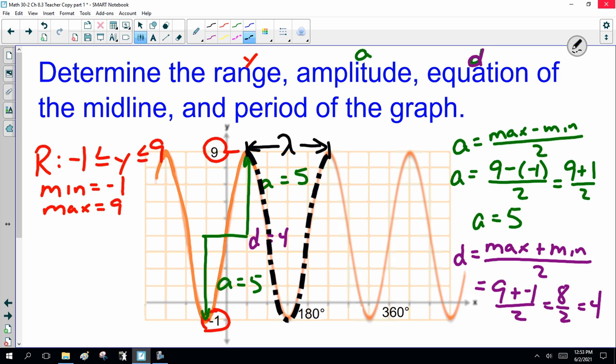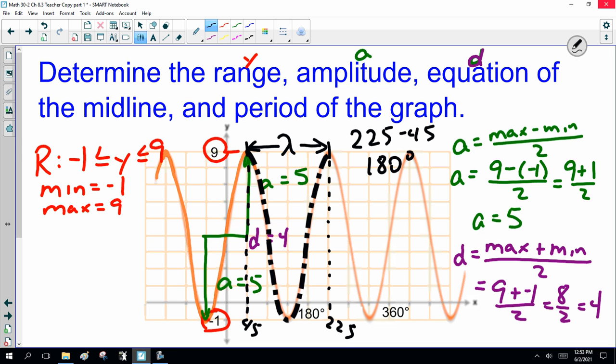In this example, it's not bad because we can figure out these numbers. If this is 180, each of these is 45, so that's 225, and that's 45, which is 180 degrees. So it's a short, stumpy period.